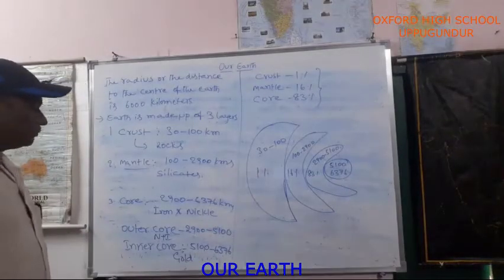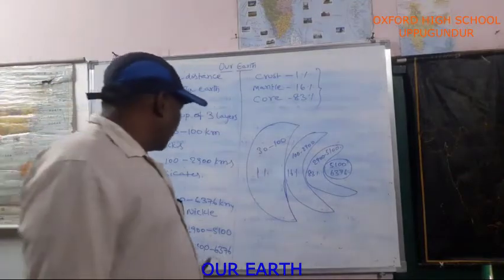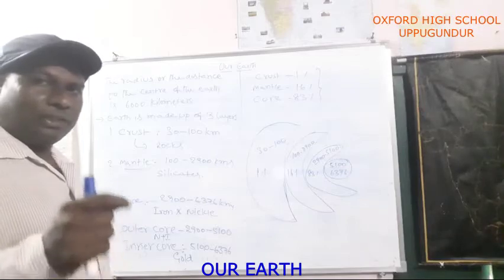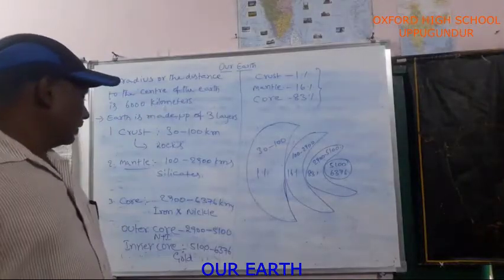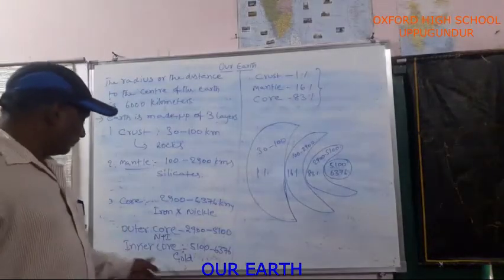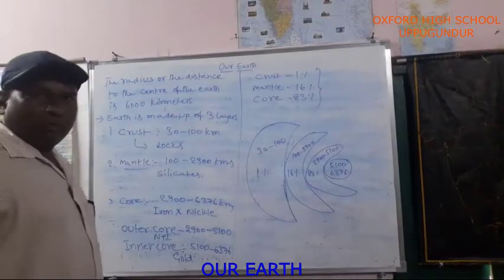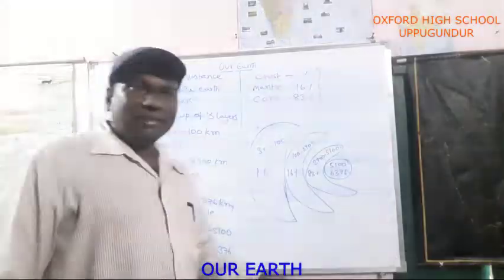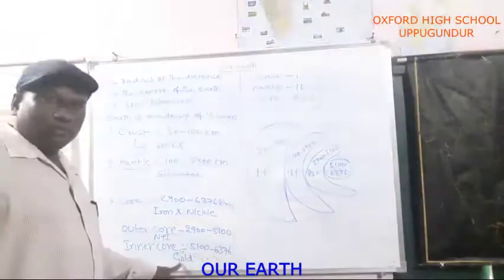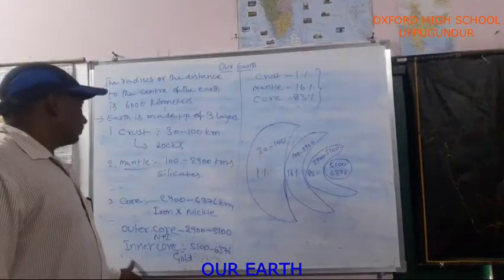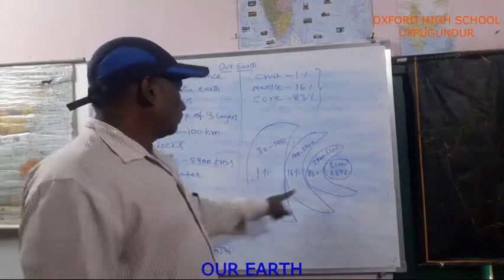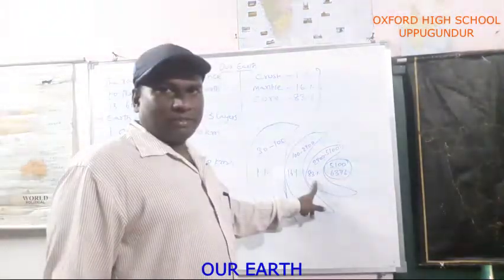Inner core. The inner core depth is 5100 to 6376 kilometers. Which objects does the inner core contain? Gold. Gold exists in the inner core. See here, the core covers 83%.